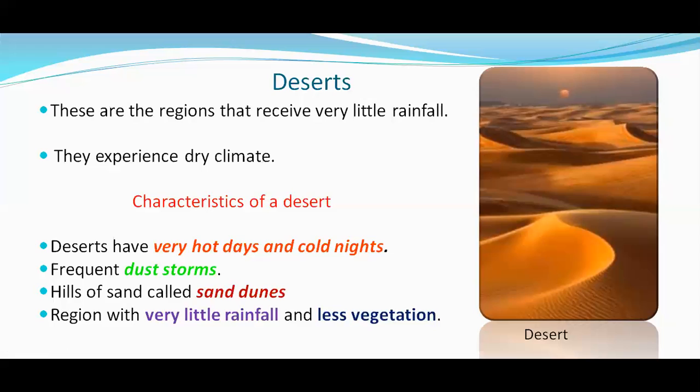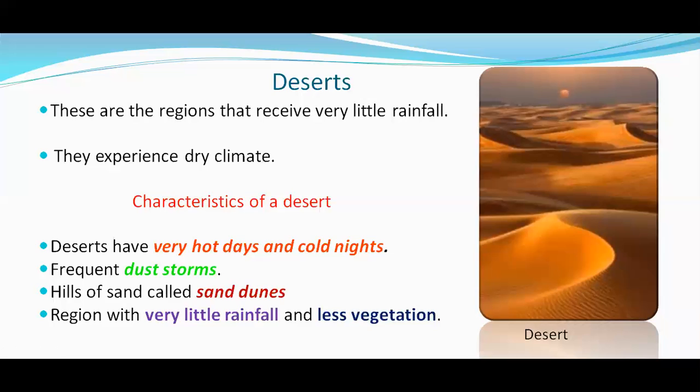Because of the hot winds blowing across the desert throughout the day, they carry a lot of dust and sand along with them. So these sand dunes frequently change. We should never use a sand dune as a reference, because we will definitely get lost if we use a sand dune as a reference when we are in a desert.